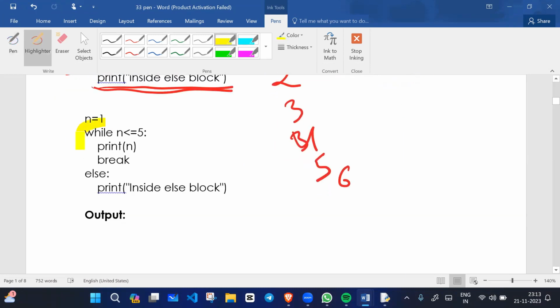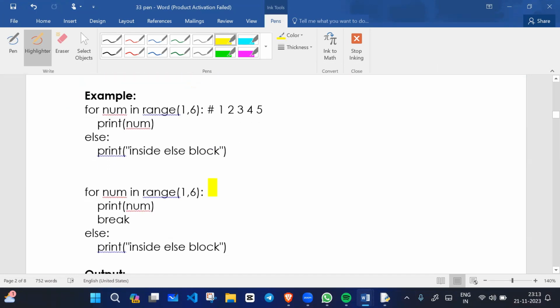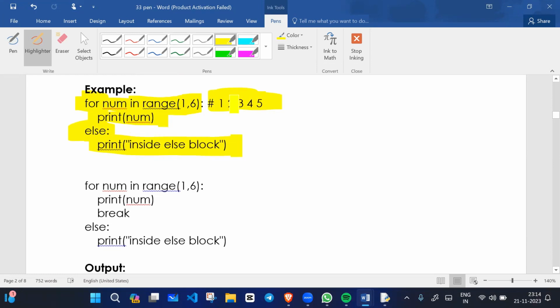All right, this is the same program, and we are using break here, so the else part will not execute. And for example, I'm using a for loop with else. So for number in range 1 to 6, where 6 will not be included, so 1 to 5 will execute. Numbers 1 to 5 will print, then the else block will execute when the condition is false. So what would be the output? Numbers 1 to 5, and then this statement.